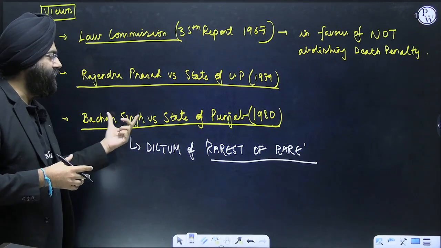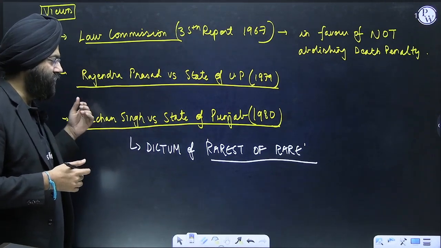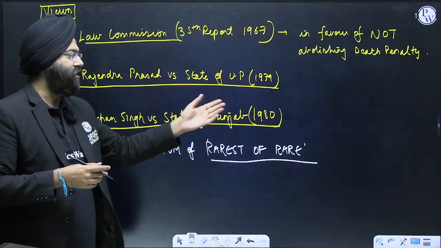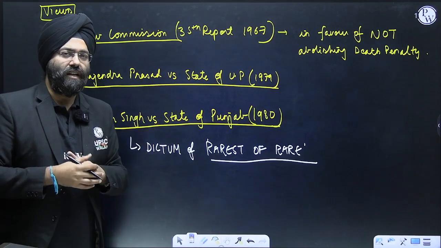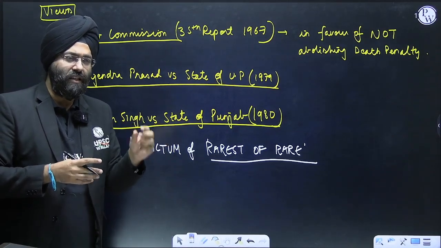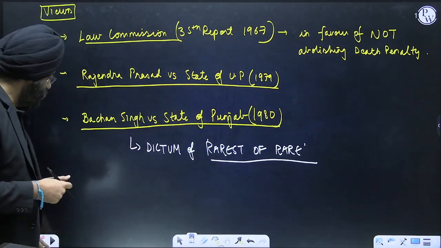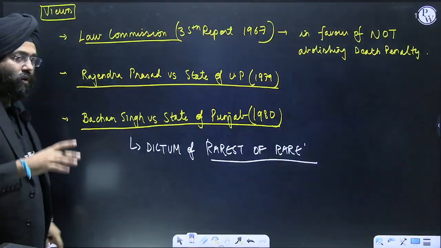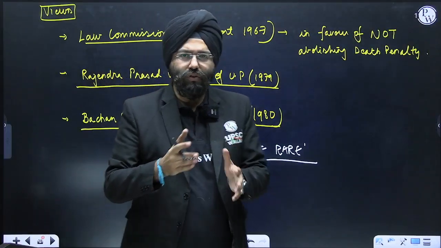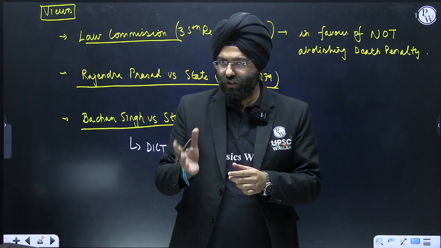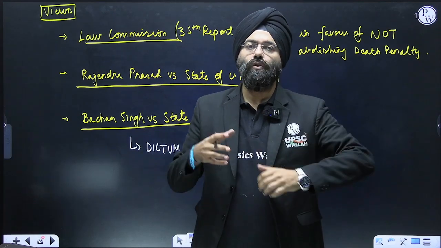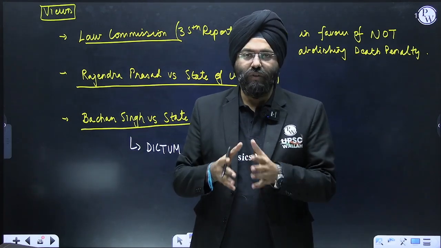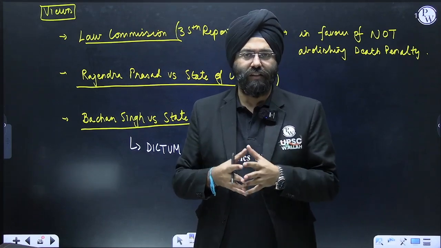Again, a very important judgment by the Supreme Court is Bachan Singh versus the State of Punjab, 1980, where the Supreme Court says rarest of the rare cases. That means in rarest of the rare cases, the death penalty can be provided. So what we are trying to say is that the death penalty, according to the analysis, should not be abolished. It should be retained, but as mentioned in the Bachan Singh case, it should be used in the rarest of the rare cases. This would be an appropriate ending when you are writing your answers also.